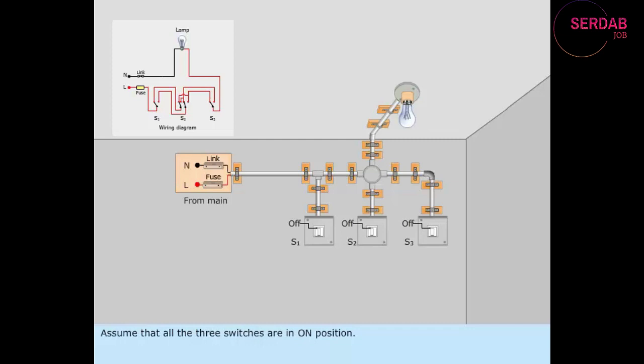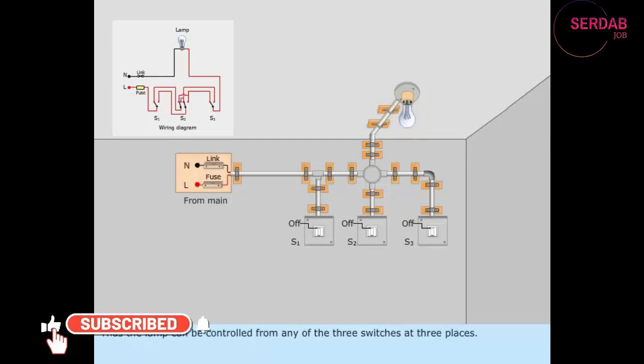Assume that all the 3 switches are in on position. If one of the switches is turned off, then the lamp will not glow. Assume that all the 3 switches are in off position. If one of the switches is turned on, then the lamp will glow. Thus, the lamp can be controlled from any of the 3 switches at 3 places.